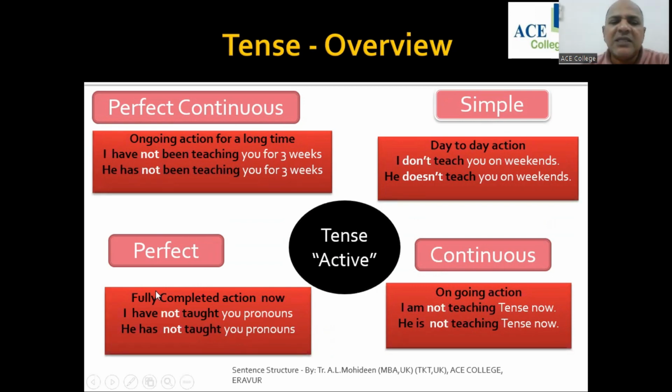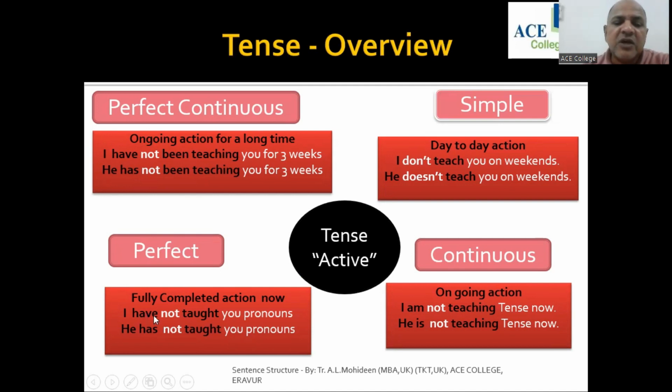Okay, perfect tense, you have to use I have not taught. He has not taught. So you're adding not only to make your sentence negative. Perfect continuous tense: I have been teaching. I have not been teaching. He has been teaching. He has not been teaching. So you're adding not with have or has in the perfect continuous tense.